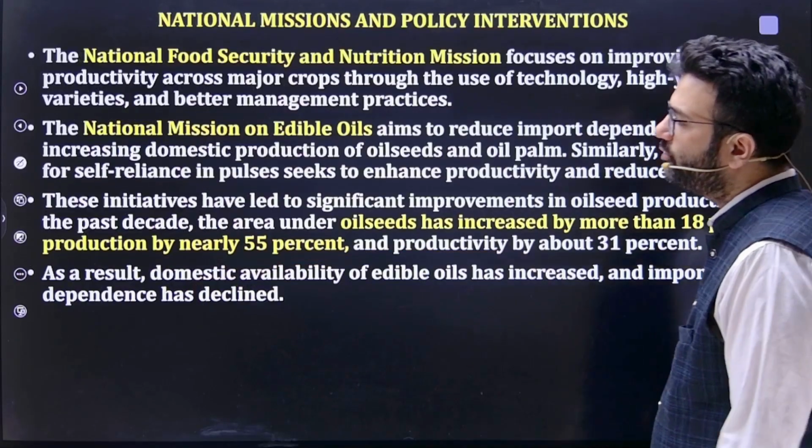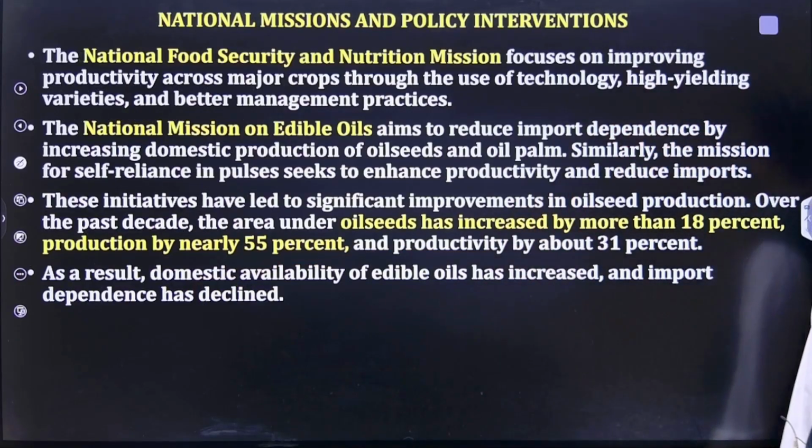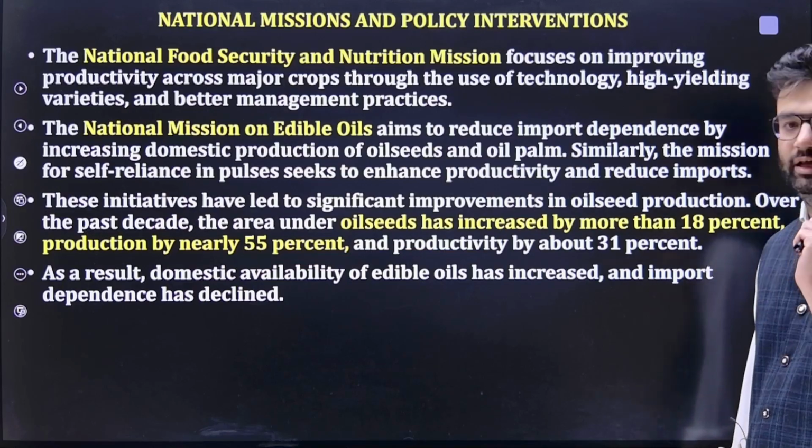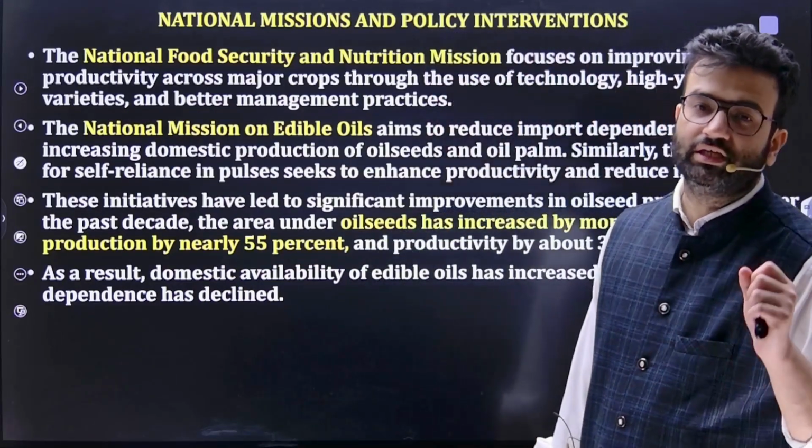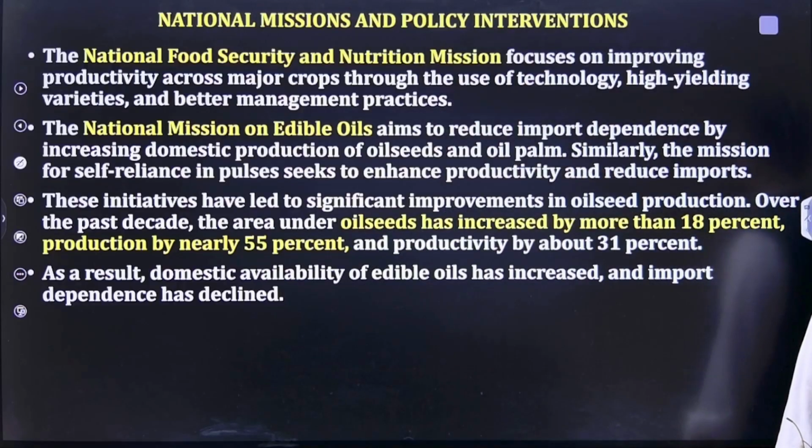Now, there are a few missions that are very important, and even in the prelims, the question can come directly from these missions. Even in the mains exam, you can write about these missions because these missions and policy interventions are very important.